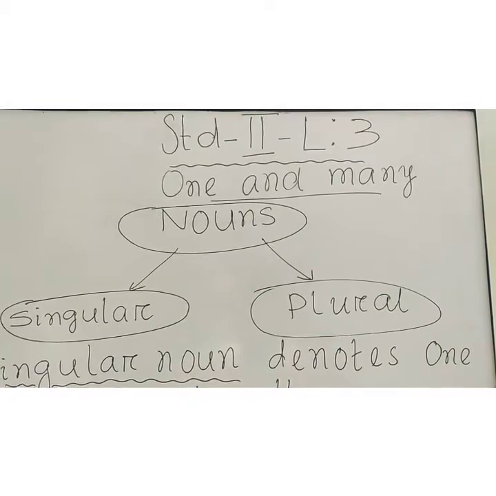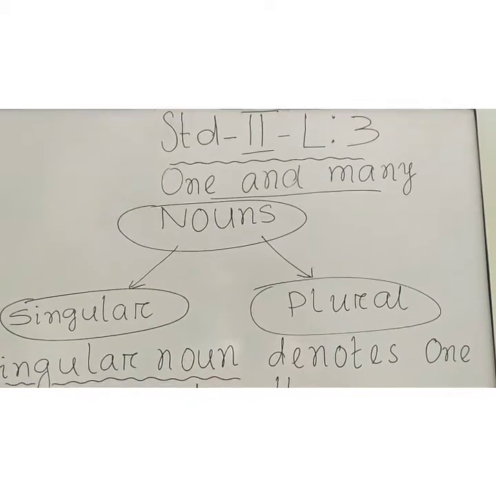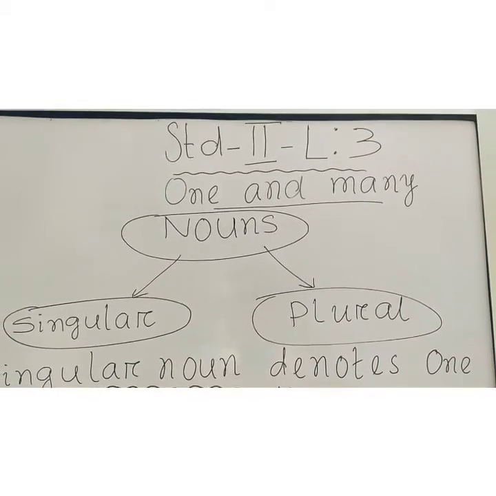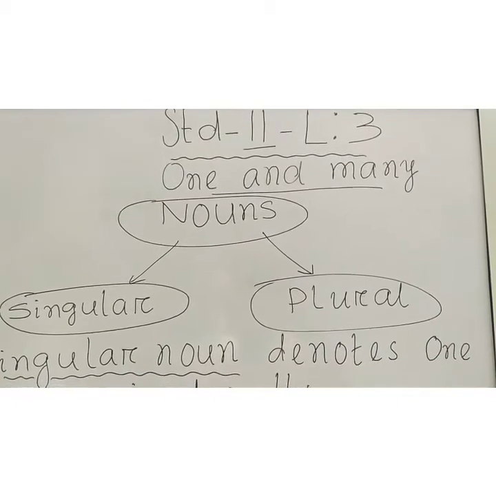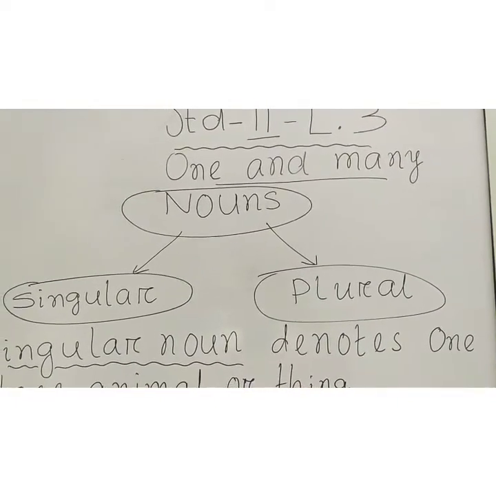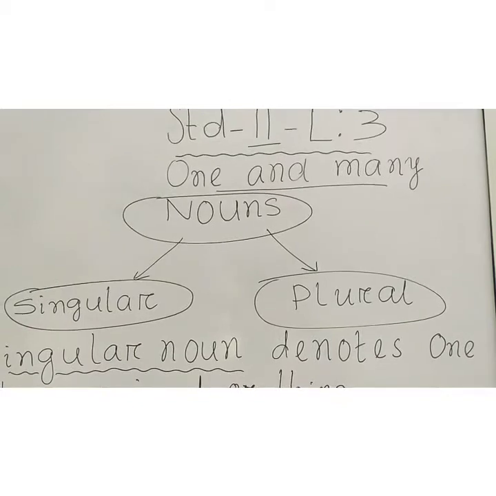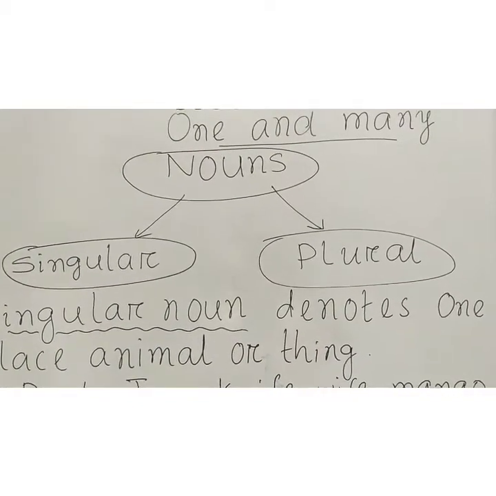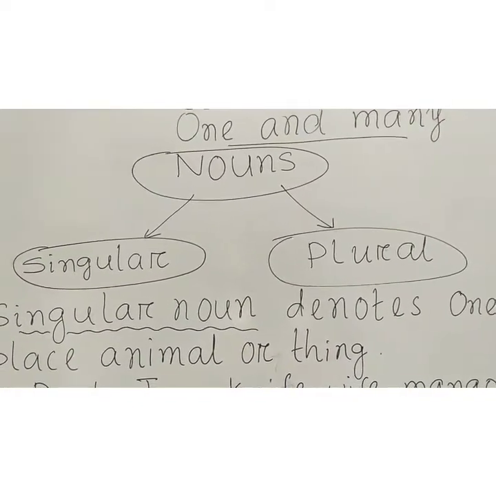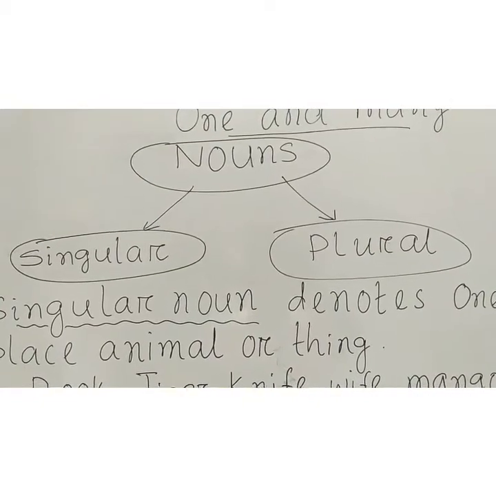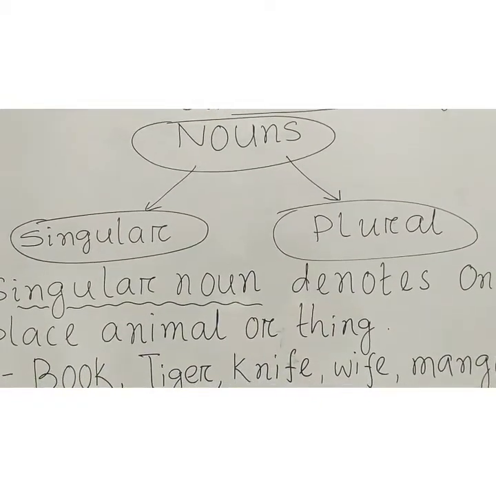Children, today I will teach Standard 2 students Grammar Lesson 3, One and Many. You can see here one and many. One and many means singular and plural. We know that a noun has two numbers, singular number and plural number.